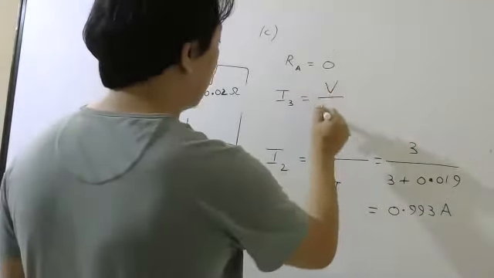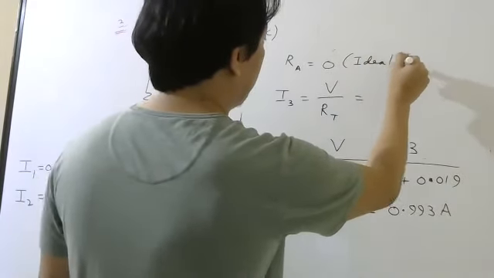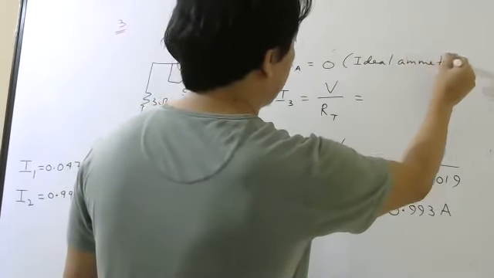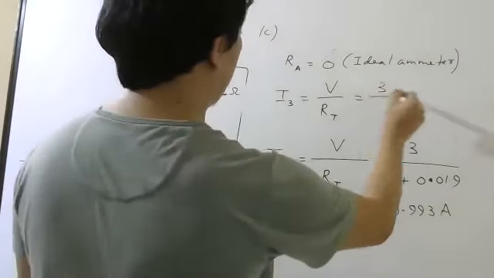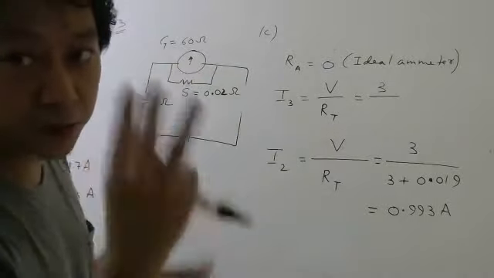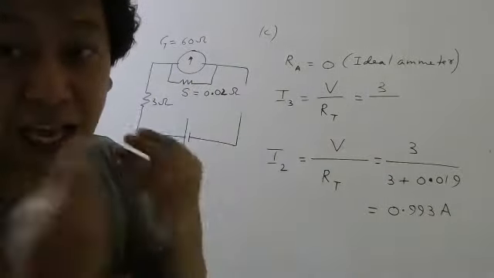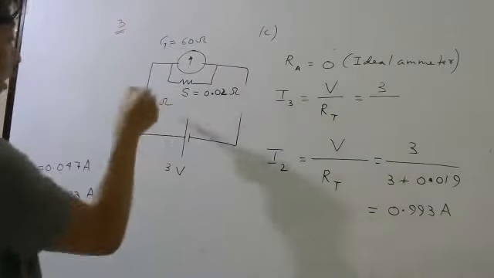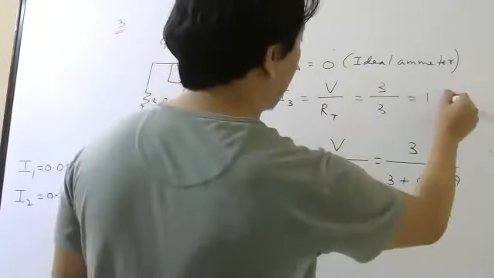V divided by total resistance. 3 volt, total resistance. Don't draw this circuit now. No need to draw this circuit for the third one. You know the resistance of the ammeter is 0 because it is an ideal ammeter. So 0 and 3 will give you 3 ohm in series. That will give you 1 ampere.